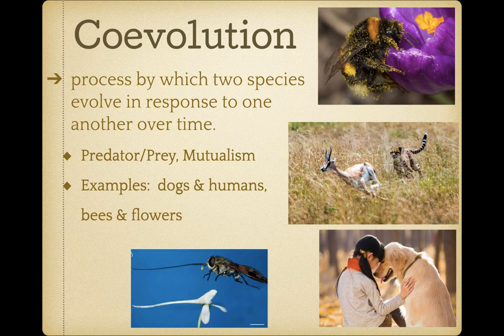Other examples are the dog and the human. We have a plus relationship there where both are benefiting, and also in the bees and flowers. Some flowers produce nectar, some don't. Those that do produce the nectar are rewarding those bees, especially those bees with the furry bottoms that are able to come and pick up the pollen as they're trying to get that nectar. And then they're able to help pollinate and pass on different traits and things like that. Flowers that do not produce nectar are not going to attract those insects in order to be pollinated. And this wraps up our lesson on macroevolution.